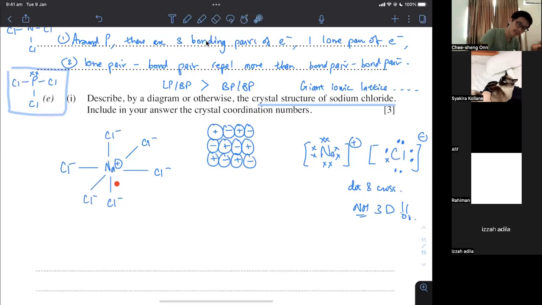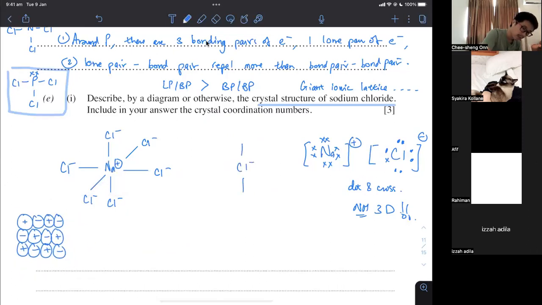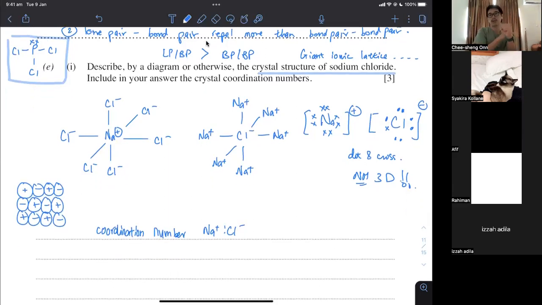So this is what happens in three-dimensional. This is what you put down on paper just to make it easy to understand. Of course, they want around each ion. So we can just draw the same thing. So it's actually octahedral coordination, very ordered structure, regularly arranged. So this is called coordination number. If you have done A2 transition metal, you are going to use this idea of coordination number. It means how many surround you, how many are around you. So here you have 6 Cl minus around Na plus. You have 6 Na plus around Cl minus.